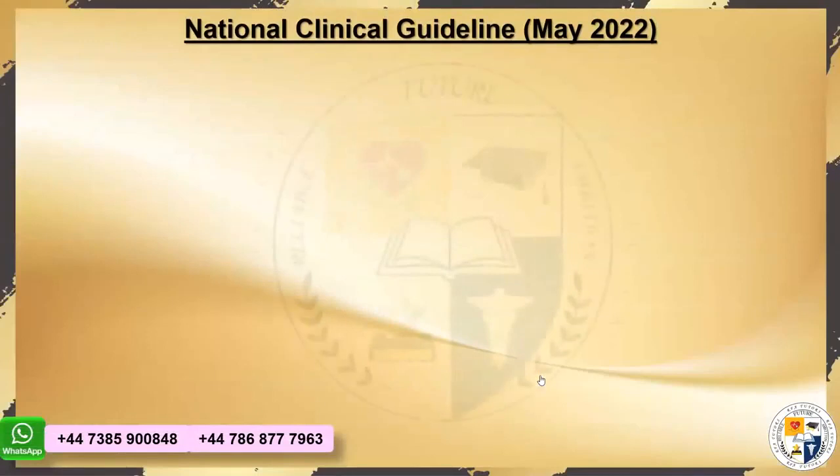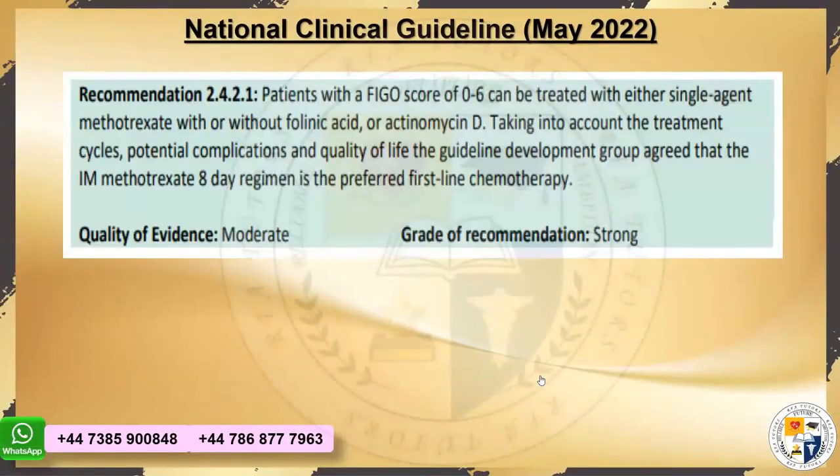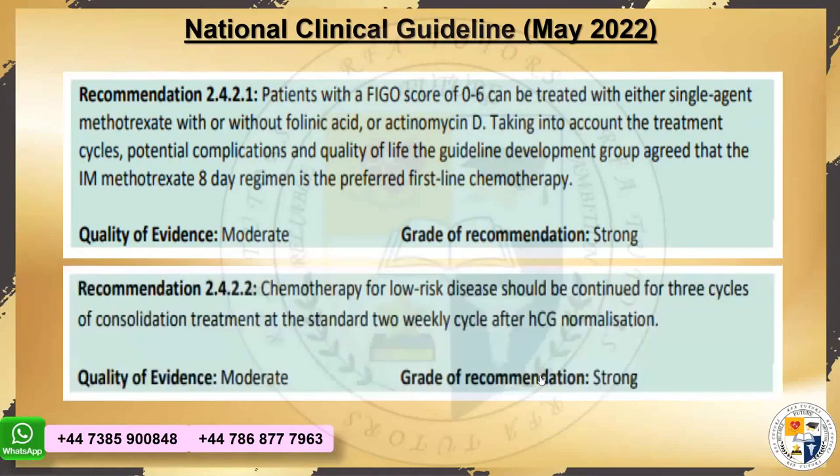What do we need to do for this patient? Because it's a high-risk patient. You all are absolutely right that a FIGO score of 0 to 6 can be treated with single agent methotrexate with or without folinic acid, or actinomycin D. Now, taking into account the treatment cycles, we are going to check as per the agreed protocol. In MRCPI, they don't want you to be tested on the very basic questions of the chemotherapy. They don't want you to know the regimens, but yes, you should know when to give what, in terms of scoring, right? So 0 to 6 would be single agent.